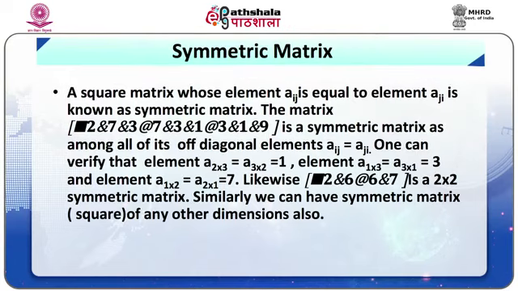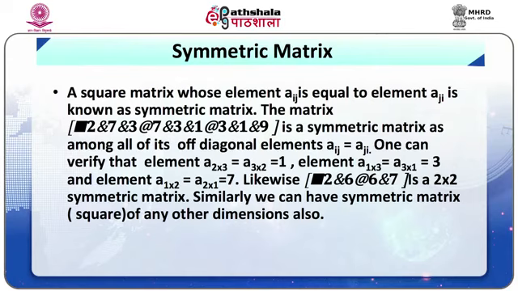Symmetric matrix: a square matrix whose element Aij is equal to element Aji is known as a symmetric matrix. The matrix given here is a symmetric matrix, as among all of its off diagonal elements Aij is equal to Aji. One can verify that element A2,3 is equal to A3,2 is equal to 1.